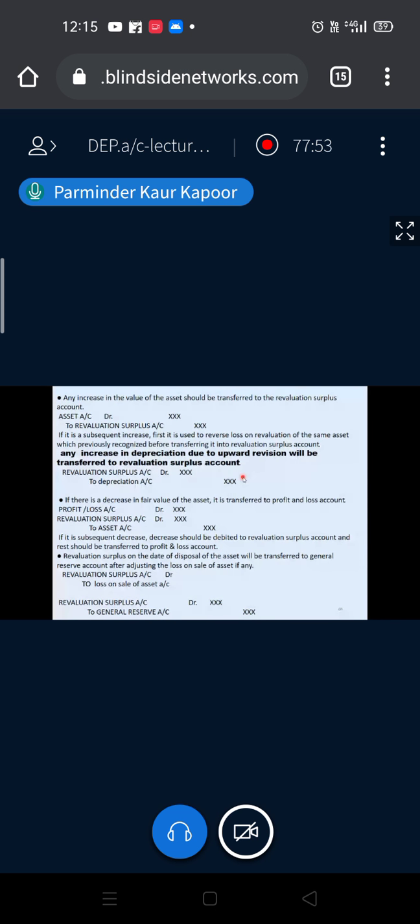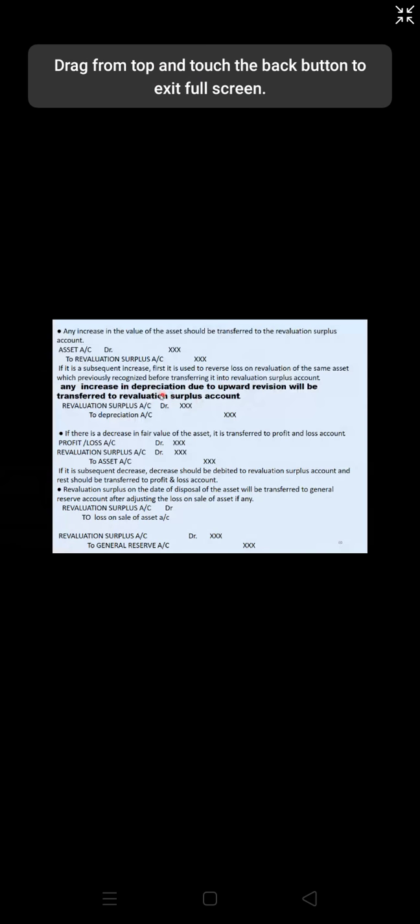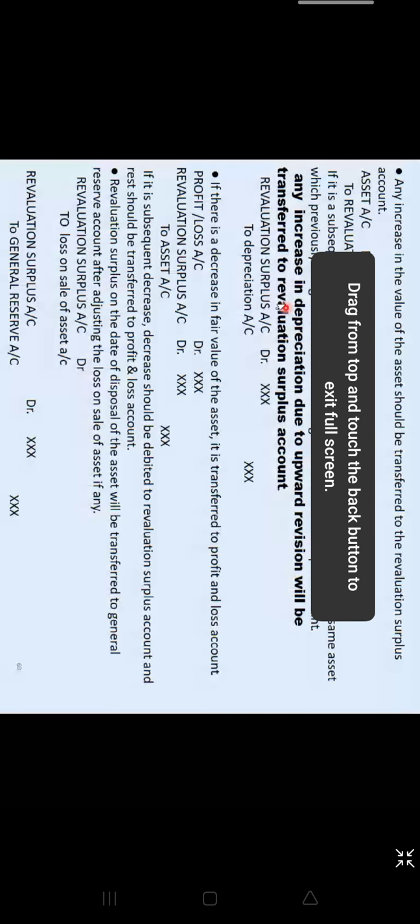But if your depreciation is increased just because of the increase in the value of the asset, then that particular increase is also written off against the revaluation surplus. So this is the second use of revaluation surplus.